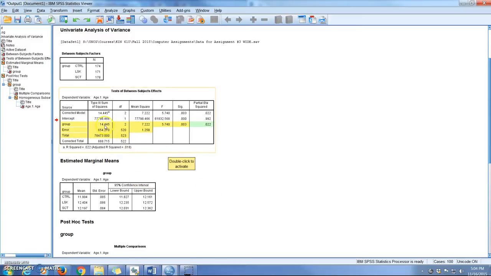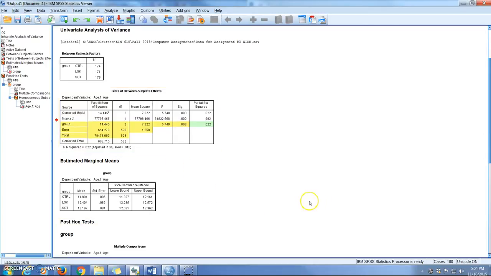And again, you can see up here, here's the sums of squares. If you divide 14.44 by 2, that gives you the mean square. Here's the sums of squares related to error, and you can see that's a huge number, but it also has a huge degrees of freedom. So the denominator, the mean square, actually comes out kind of small. And then this 7.22 over the 1.26 gives you the 5.74, and then the computer tells you precisely what the likelihood or probability of that large an F is.